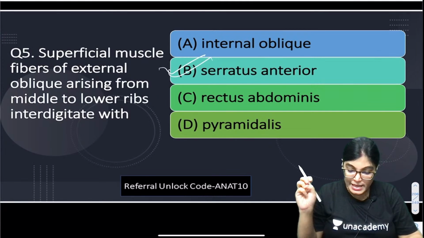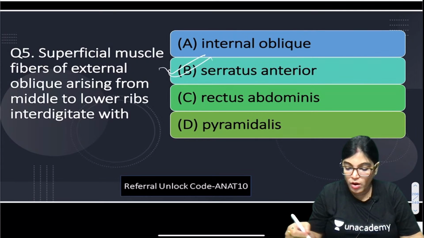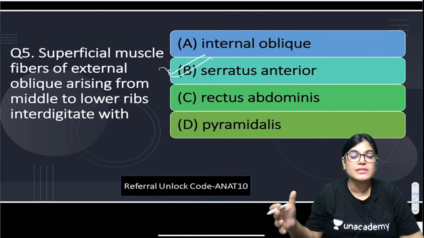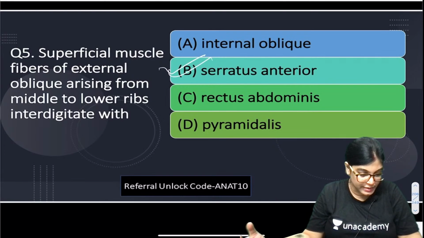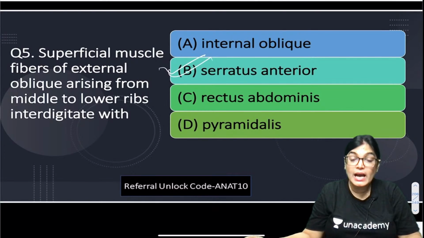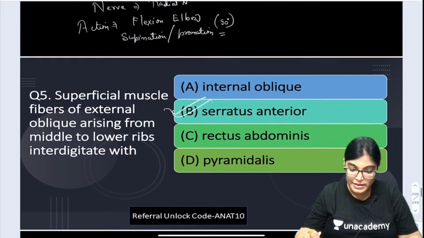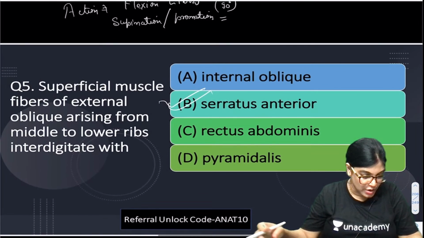Shahrukh Ahmed, regarding internal oblique, rectus abdominis and pyramidalis, this can't be the correct answer because rectus abdominis and pyramidalis are vertical muscles lying in the midline. Okay, got it, Shahrukh Ahmed? Are you talking about the previous question or this one? I am slightly confused.